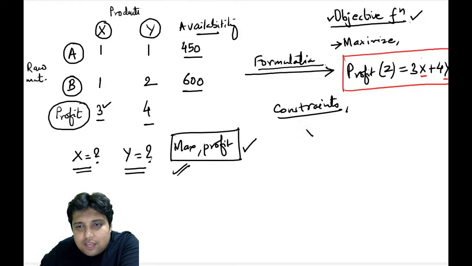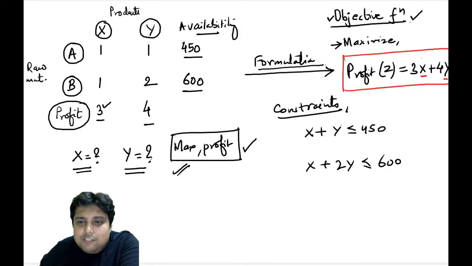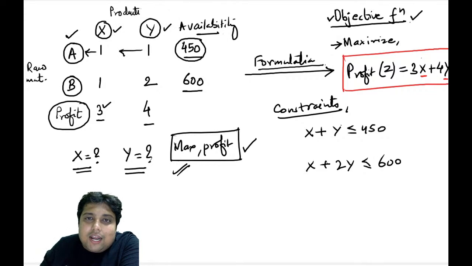The constraint is x plus y less than or equal to 450, and then I am going to write x plus 2y less than or equal to 600. So what are these basically? If you check, 450 is the availability of raw material A. Now as I need 1 unit of A for 1 unit of X, and 1 unit of A for 1 unit of Y, the total X plus Y that I will produce cannot be more than 450.